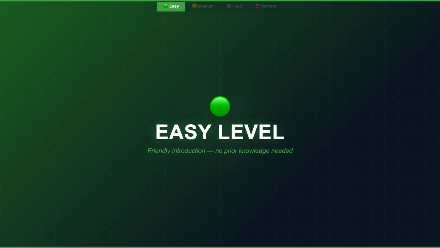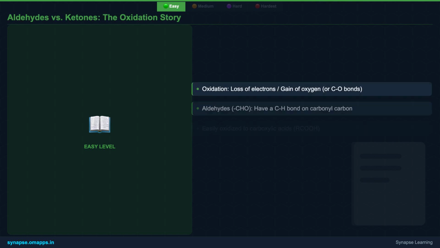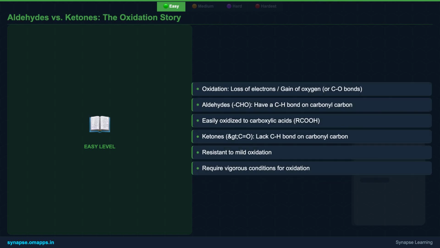Let's begin with the basics, understanding why some organic compounds are so eager to change. Oxidation is a core chemical process, fundamentally about losing electrons or gaining oxygen. For aldehydes and ketones, it means altering their carbon-oxygen double bond. The key difference lies in their structure.